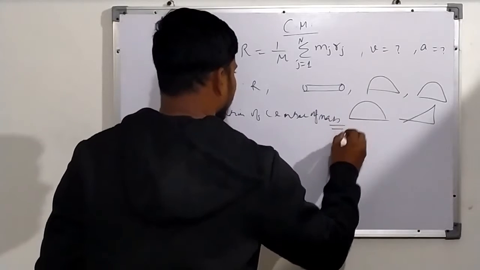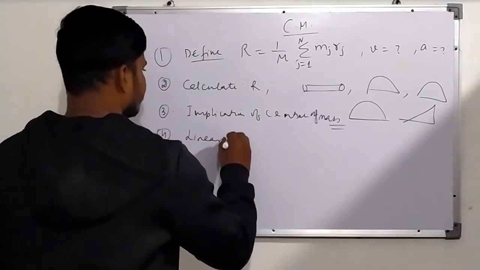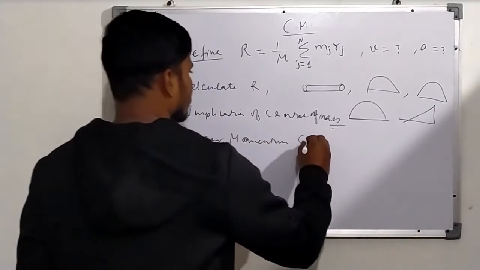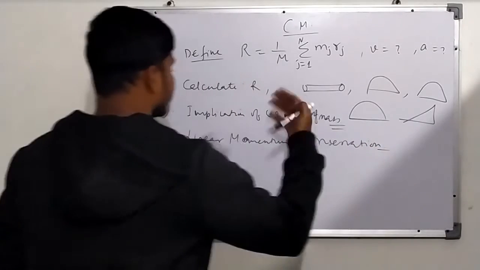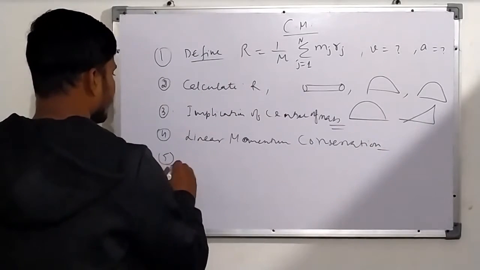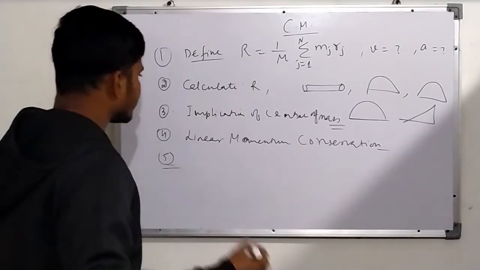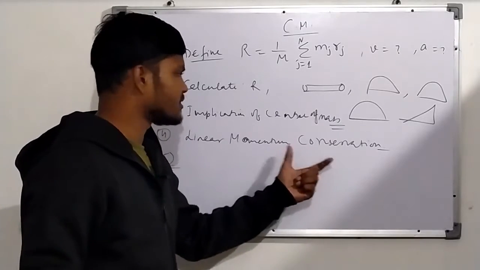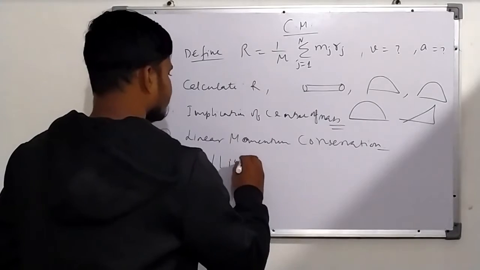Then we will talk about conservation of linear momentum, how that arises in center of mass, and then the consequences of linear momentum. If we have the idea of linear momentum conservation, then we can do problems on collisions.